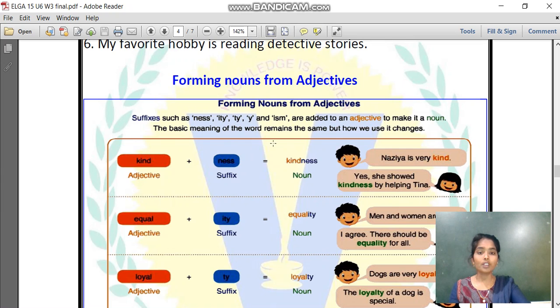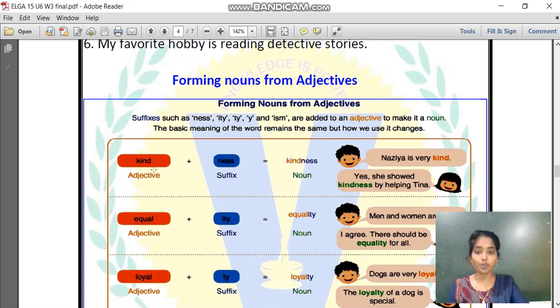The basic meaning of the word remains the same, but how we use it changes. The basic or root word will remain the same, but how we use it changes. So let me take the first one, kind. Kind is an adjective. If we add the suffix ness, I added ness, so it becomes kindness. So kindness is a noun. And kind is an adjective.